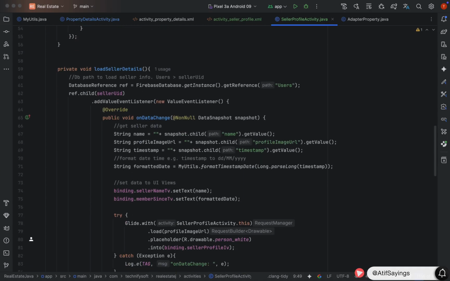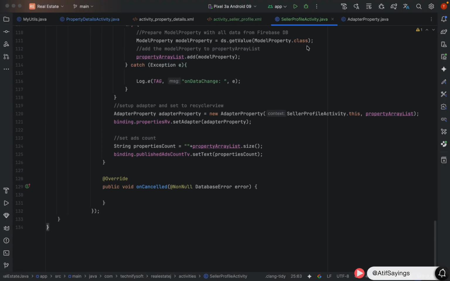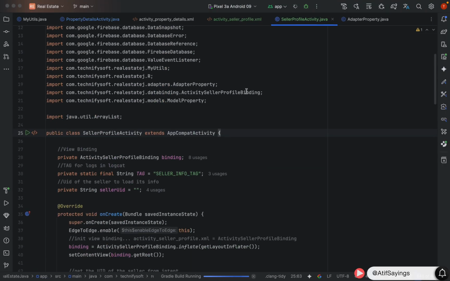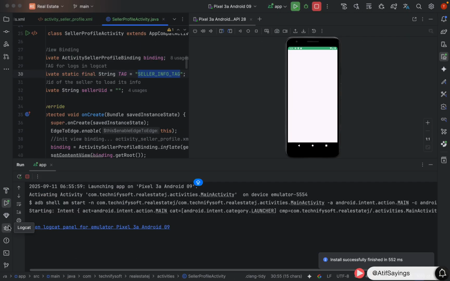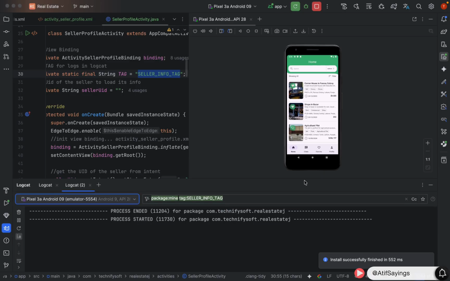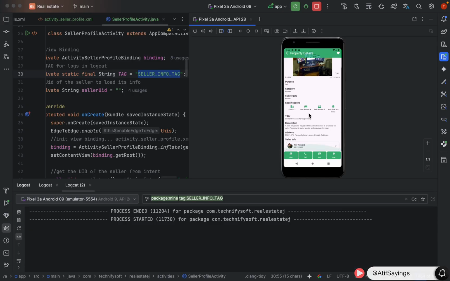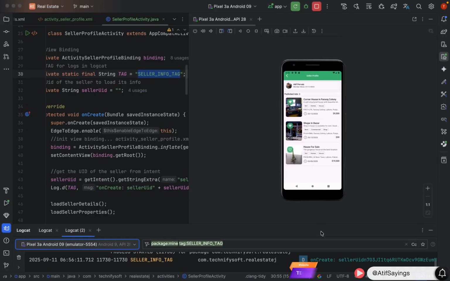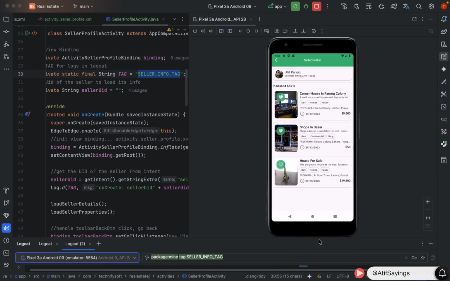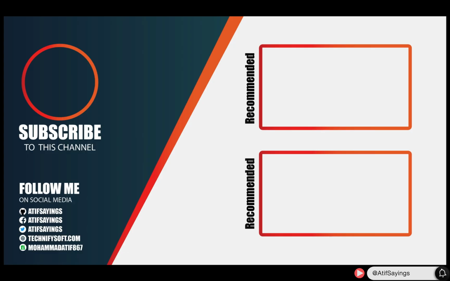So we will start testing it. For that, run the app in an emulator or in real device. While the project is running, copy the tag and paste it in the logcat. So it will show only those logs which are printed using this tag. When the app runs successfully, from the property list, click any property and click Seller Information CardView. This will move to SellerProfileActivity, where it will show basic information of seller, number of properties added by that seller, and properties added by that seller.